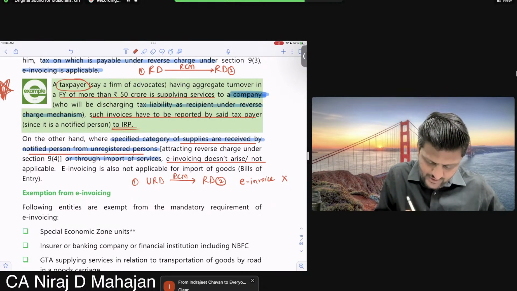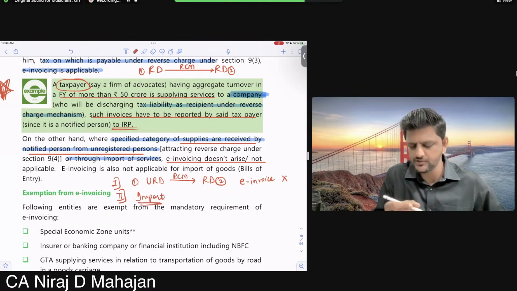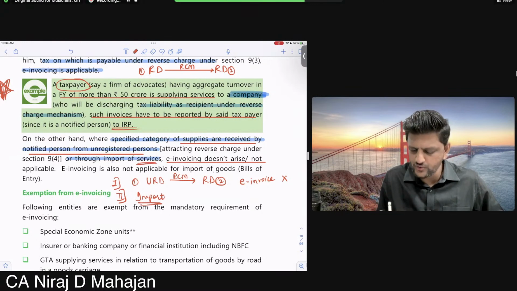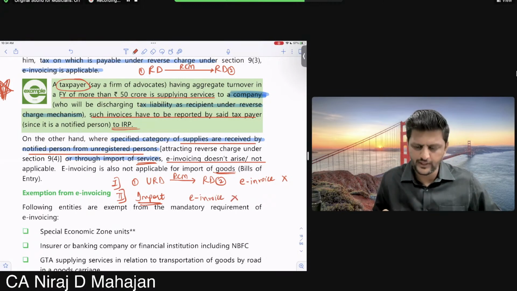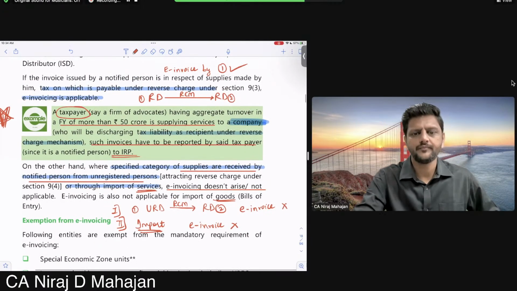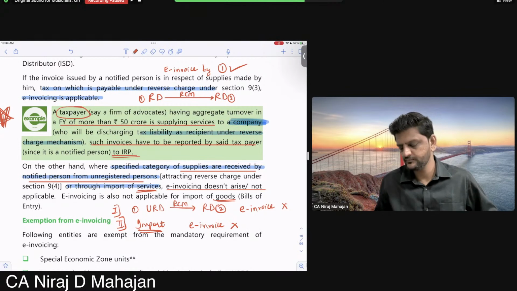So this is your case 1. In case 2, write down this. Imports of services as well as goods. E-invoice not required. Fine till here, all of you? Write down quickly, bacho. All examples important.